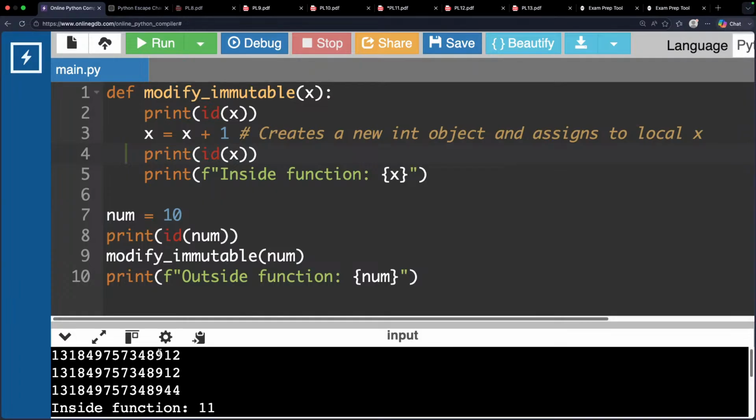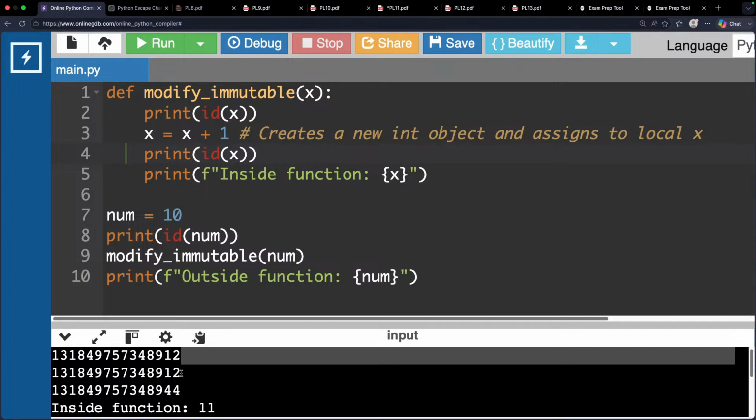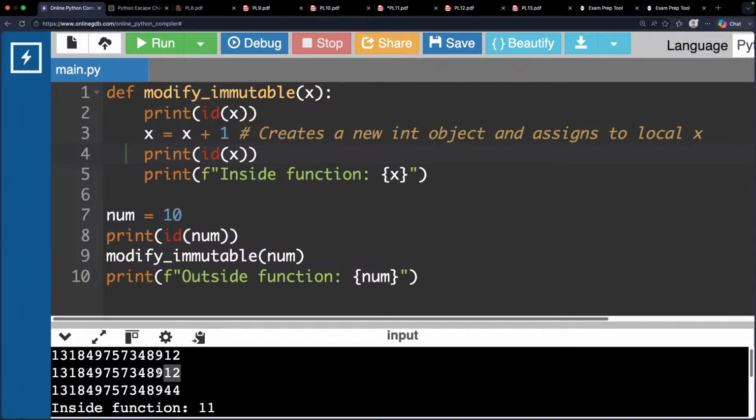So, first time, in the main function, num address is 8912. In the function also, it is 8912 only, at the starting. But when you modify, because it is immutable, na? See, you are trying to modify an immutable, it creates a new integer object and assigns it to local x. Print id of x. See, it is printed newly.